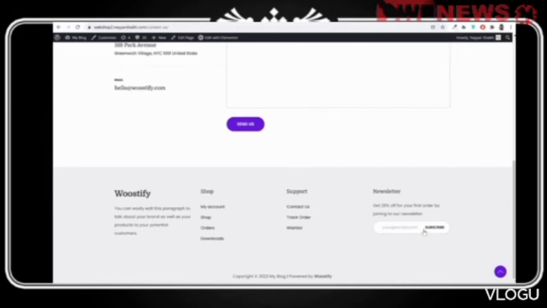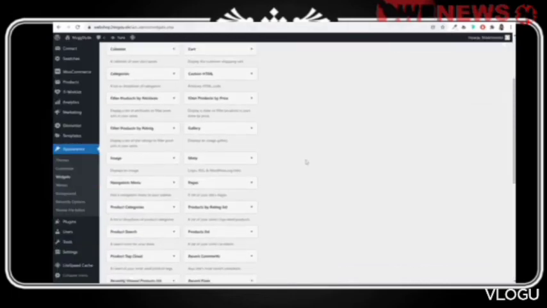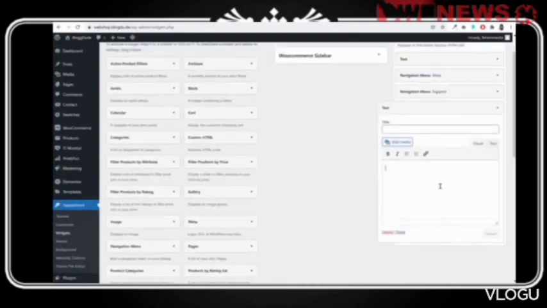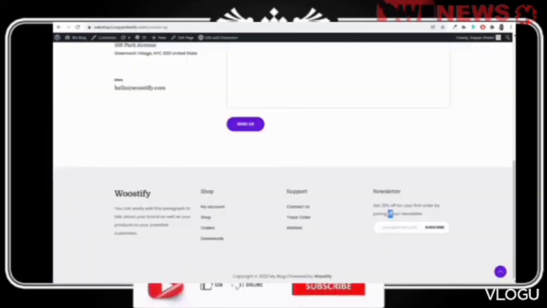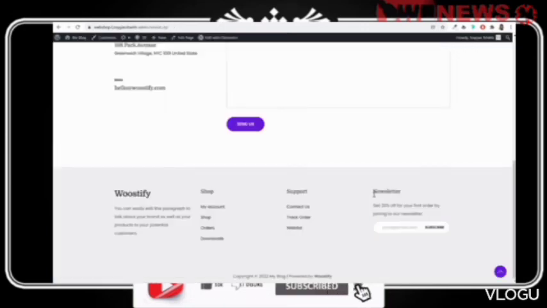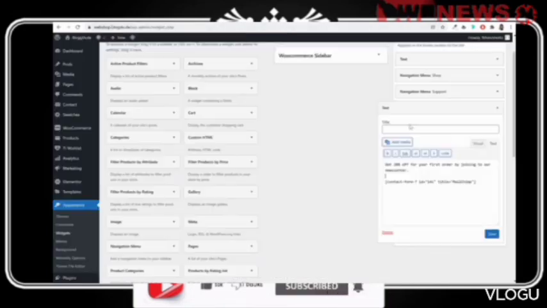First we need some text and then we need this shortcode. So for this, I think we can use the text option. Okay, use the text option. Go to style, paste in the shortcode, and at top of this shortcode, type in whatever text you want. Okay, like this. And also we want the title newsletter.